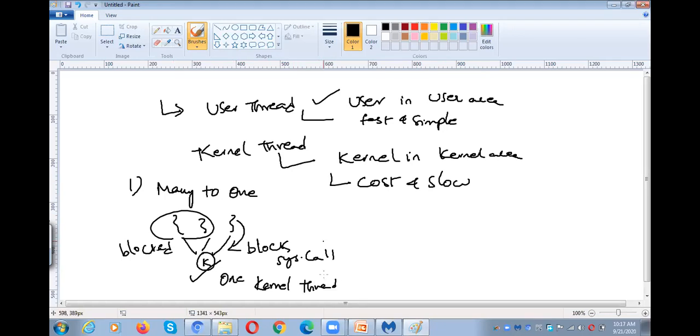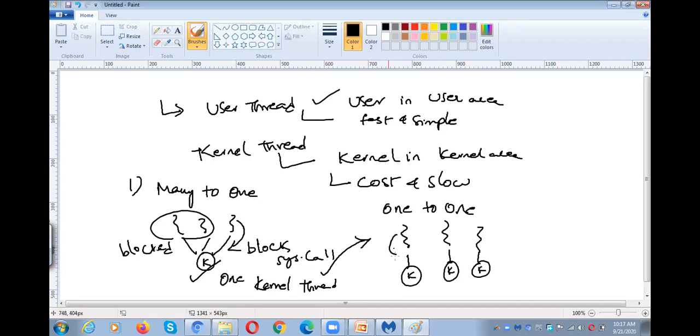So in order to avoid this problem, we went to the one-to-one model. One-to-one means each and every user level thread has a kernel thread. For example, if one sends a block system call, the remaining 2 won't be blocked. Why? Because they are assigned to different kernel threads.